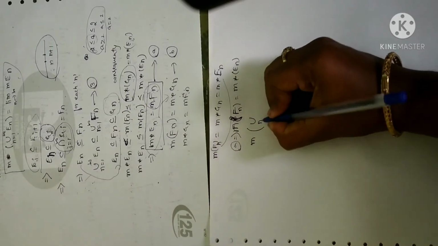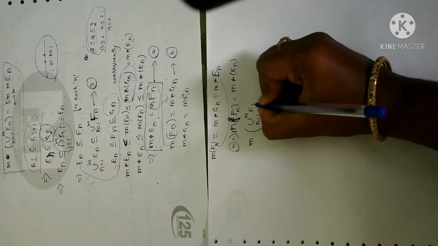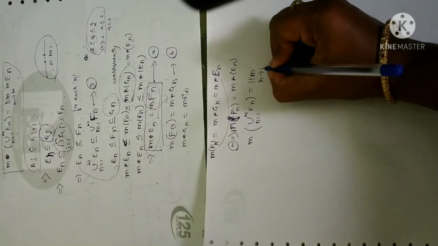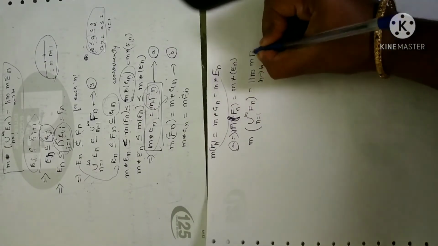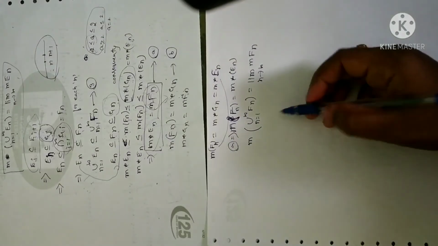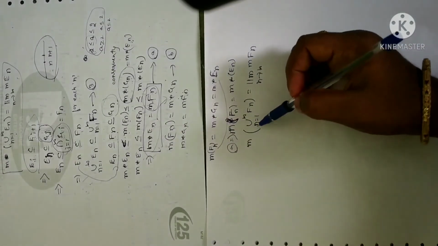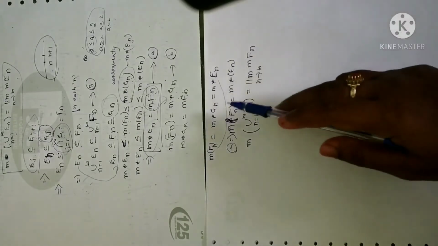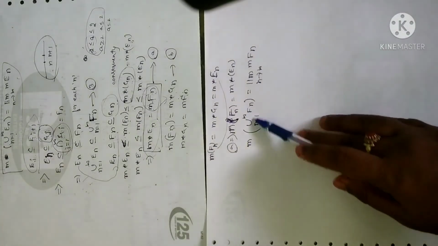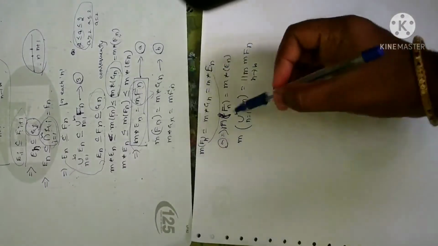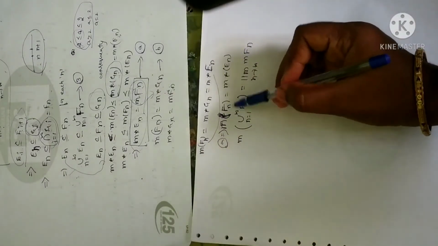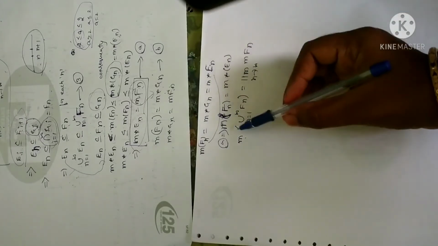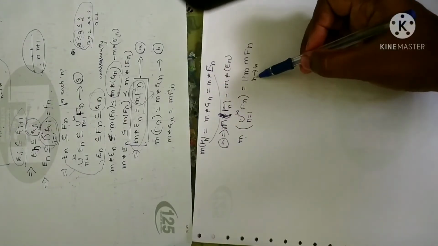Replace the union over n equal to 1 to infinity of Fn with the limit as n tends to infinity of the measure of Fn. Why? Because I have just now proved the theorem that when the sequence is infinitely increasing, the union becomes the limit. So I'm going to apply the union to Fn, taking the collection of all the Fn's, and apply measure on both sides so that this union becomes the limit.